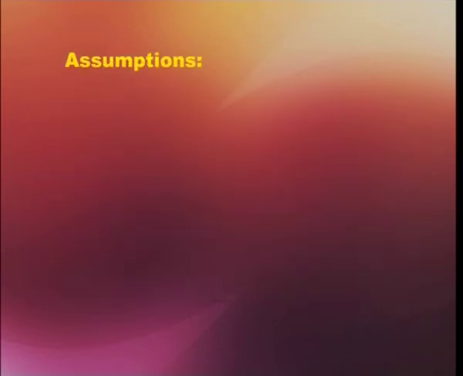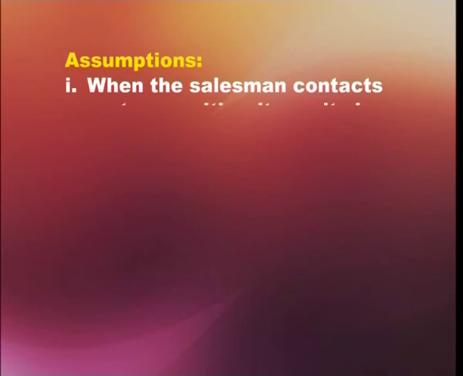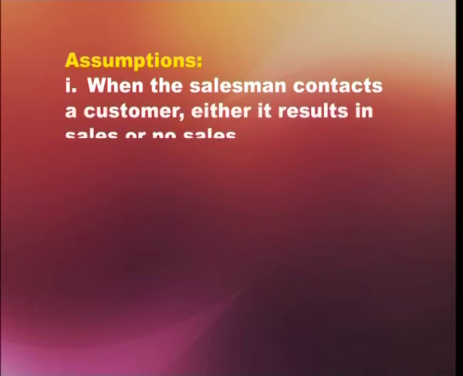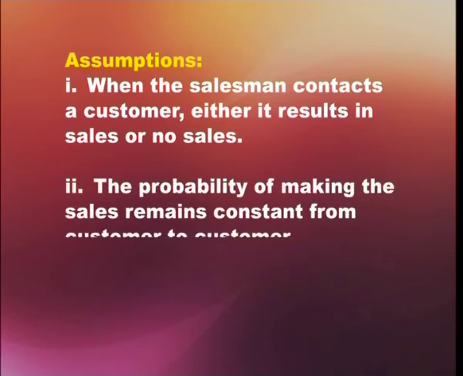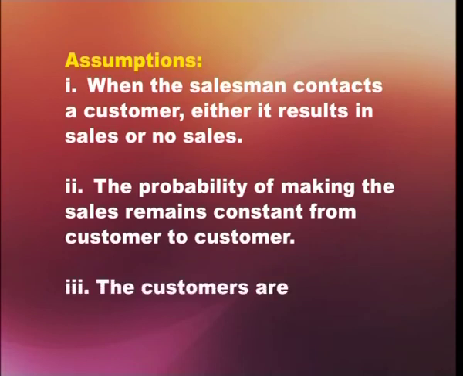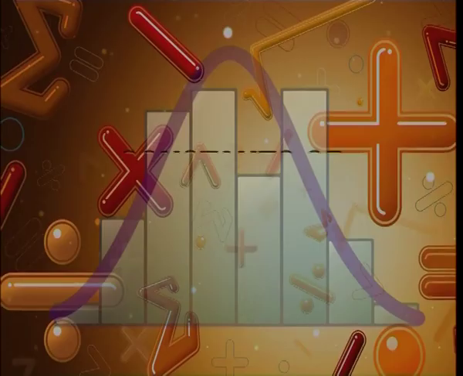Now, assumptions. What we have taken the assumptions here are: the first one, when the salesman contacts a customer, either it results in sales or no sales. Second assumption, the probability of making the sales remains constant from customer to customer. Third assumption, the customers are independent. So, that is the solution to this problem.